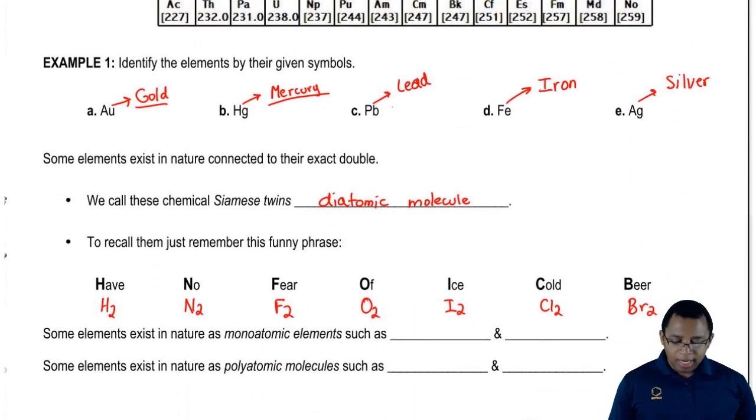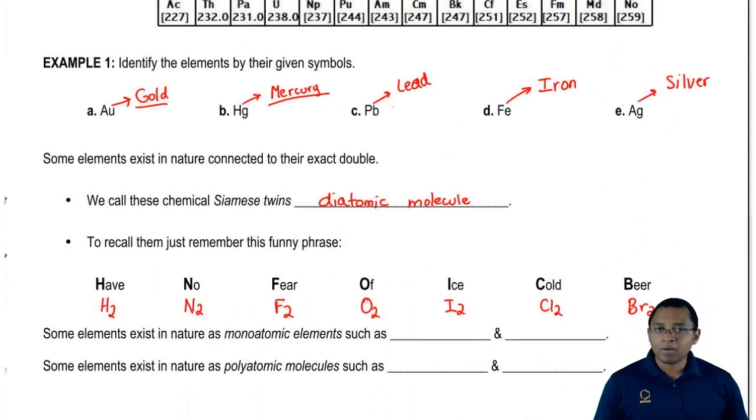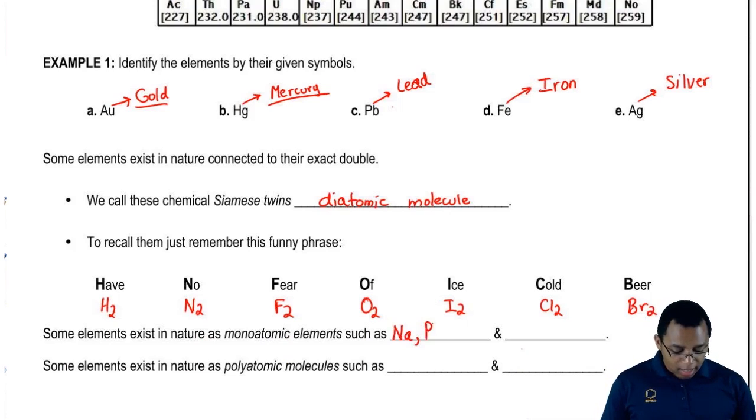Besides being diatomic, we're going to say some exist in nature as monoatomic elements. Monoatomic just means that they're found by themselves. Basically, a majority or all of the metals exist as monatomic elements. So sodium, lead, aluminum, in nature they exist by themselves, just one of them. Not as diatomic molecules, just as monatomic elements.